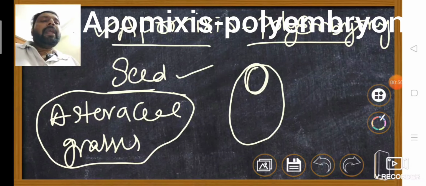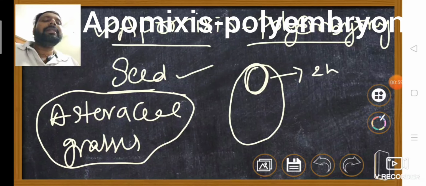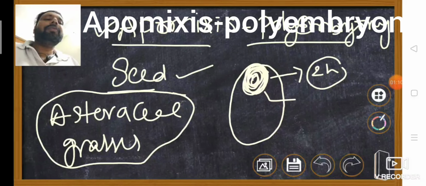When the egg cell is formed after meiosis, that is haploid condition. But here the egg cell is formed without meiotic division, which means this egg cell is in diploid condition. So this diploid egg cell directly forms the embryo. So the embryo is forming by asexual reproduction. It is asexual.